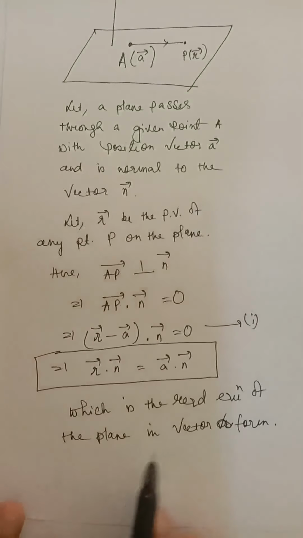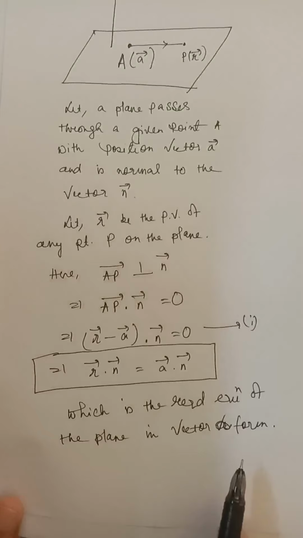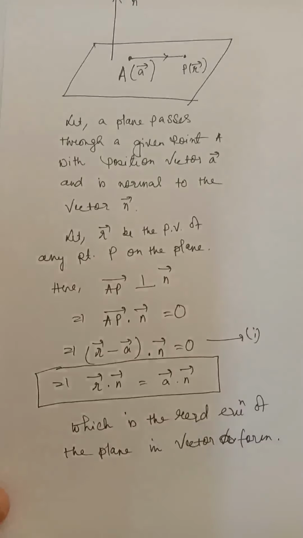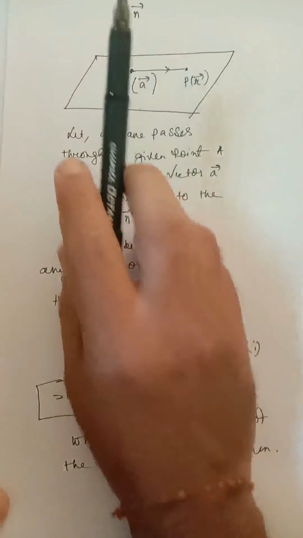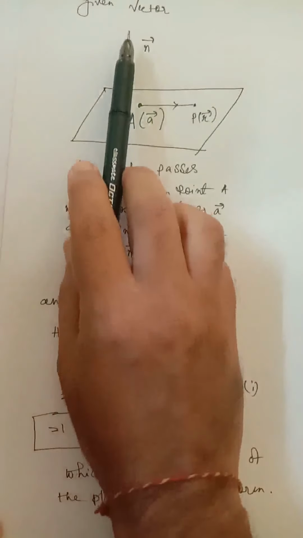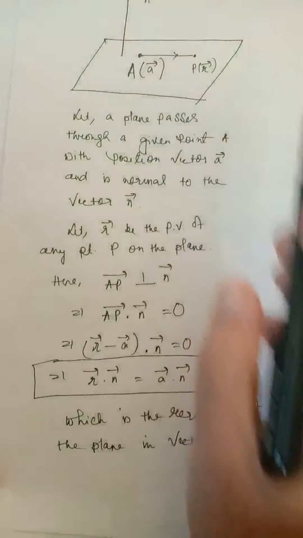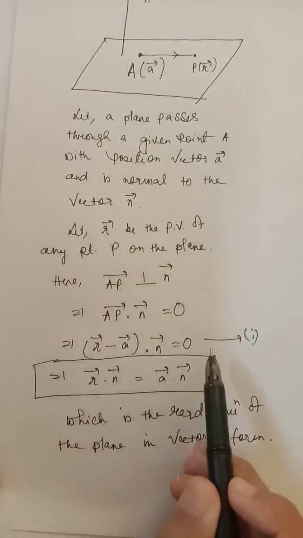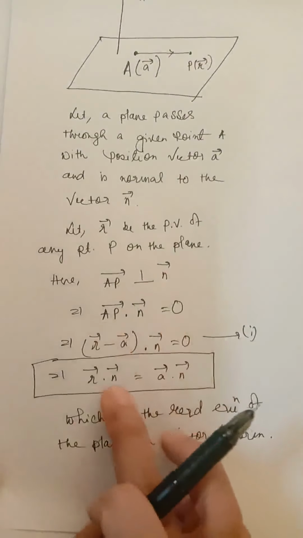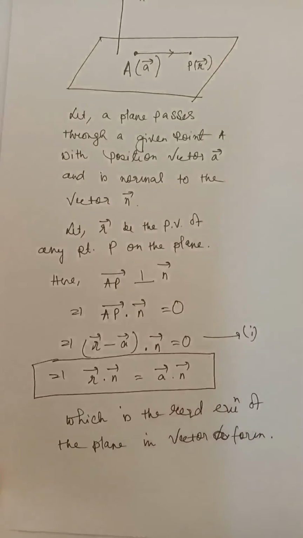So the equation of a plane which passes through a point A vector and is normal, perpendicular, to a line n vector will be R vector minus A vector dot n vector equal to 0, or taking the dot product you can write this also as the equation of the plane.